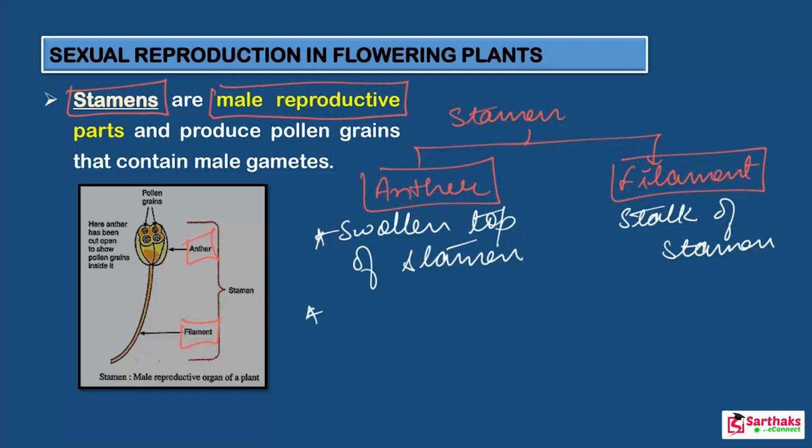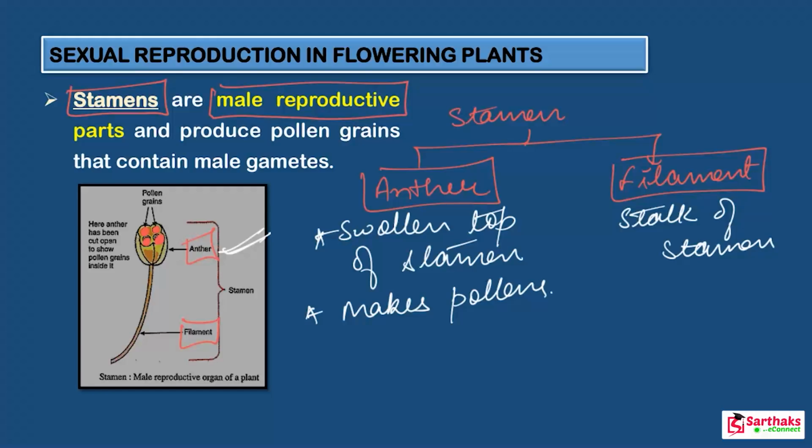The anther, the part of a stamen, makes pollen and stores it. Got it? Now look at the diagram to see where the pollen is. Look at this. These are the pollen grains. Can you see this? Let me highlight more. Yes, here. These are the pollen parts.